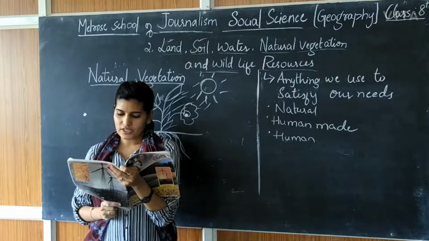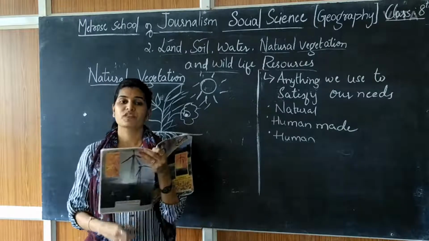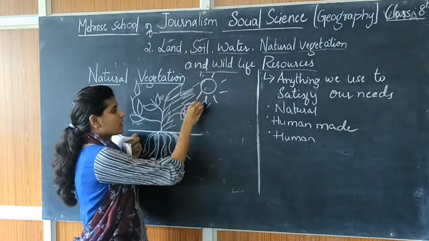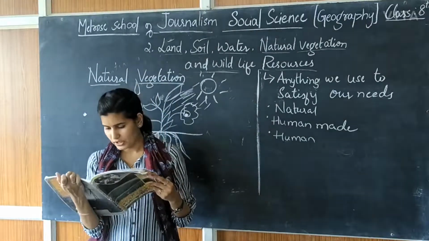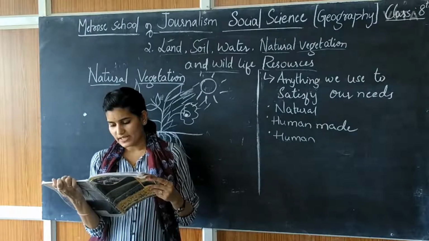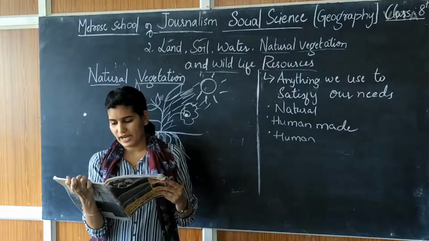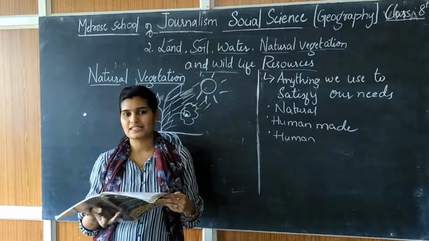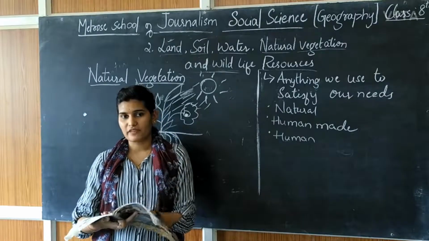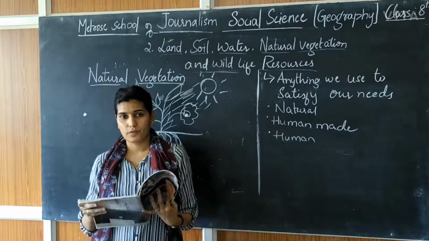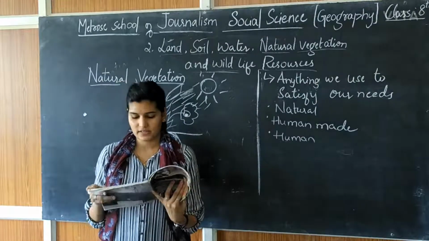Deciduous forests shed their leaves in a particular season to conserve loss of moisture through transpiration. By transpiration they lose their moisture, and those are known as deciduous forests. Both types of forests are further classified as tropical or temperate based on their location in different latitudes. We have the Tropic of Capricorn and the Tropic of Cancer, and in between this region we will find such forests. India is between the Tropic of Cancer and the Tropic of Capricorn, and according to this location the plants grow.